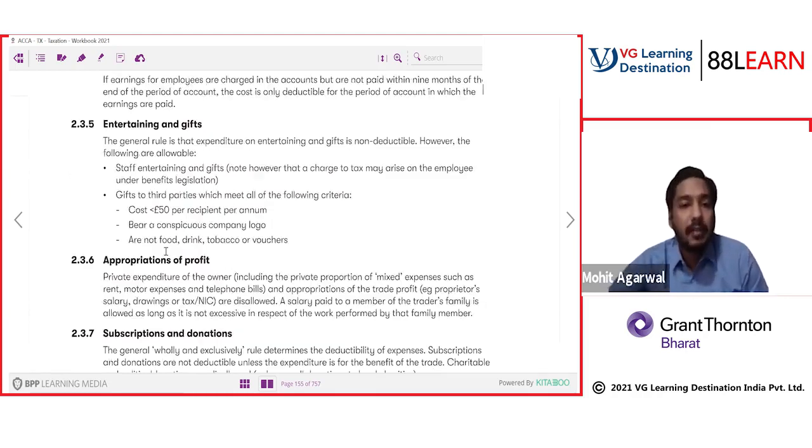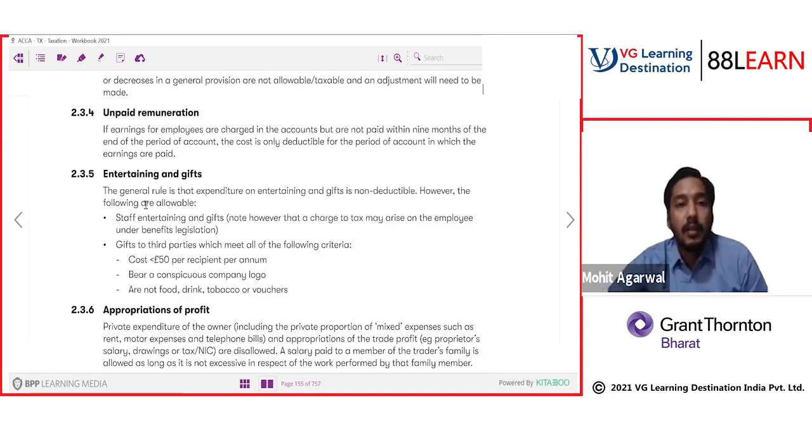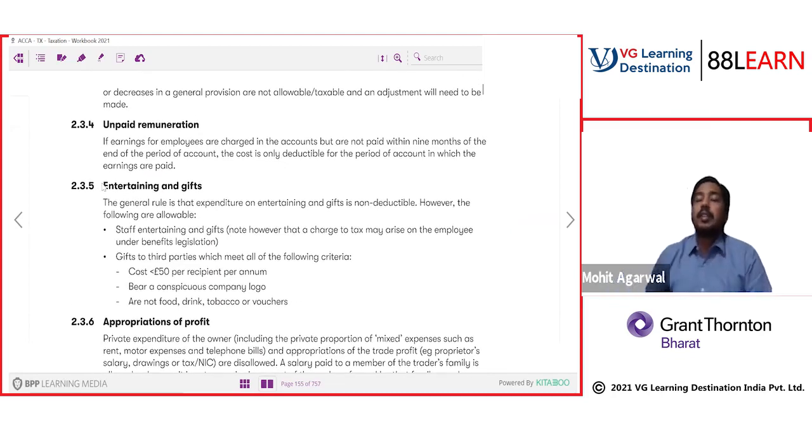Then we have entertainment and gifts. The general rule is that expenditure on entertainment is not deductible. However, the following are allowed. If you are doing it for your staff, your employees, then it is allowed. Normally entertainment and gift expenses are not allowed, but if it is a Christmas party or some party for your employees, then it is allowed.